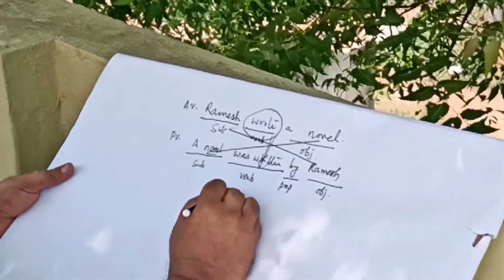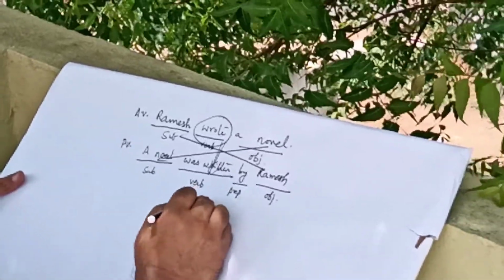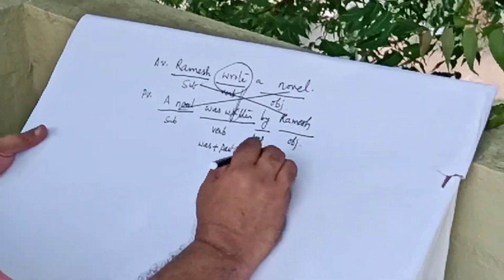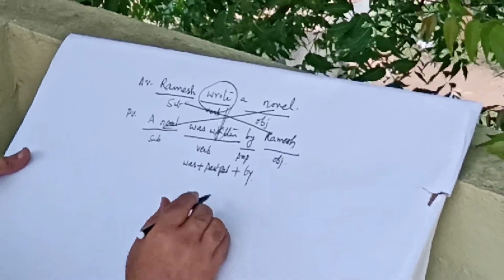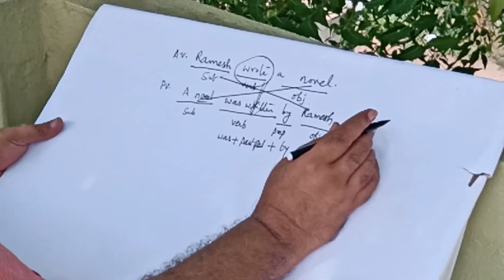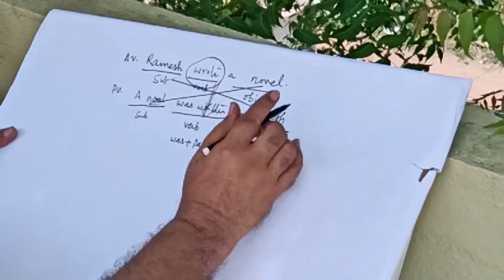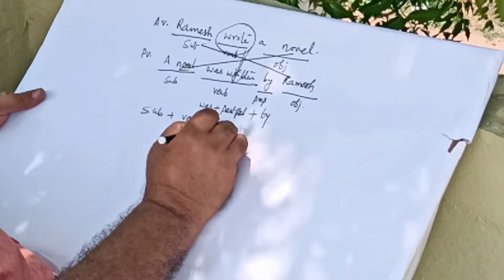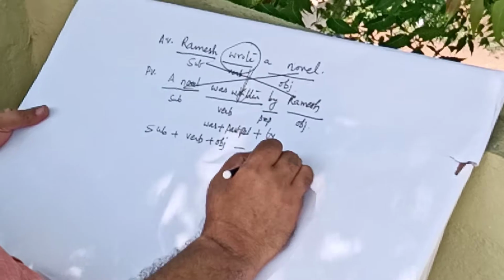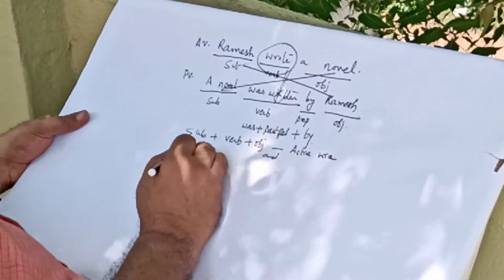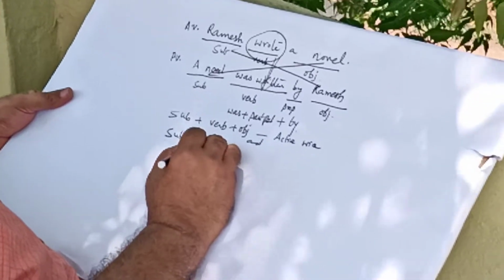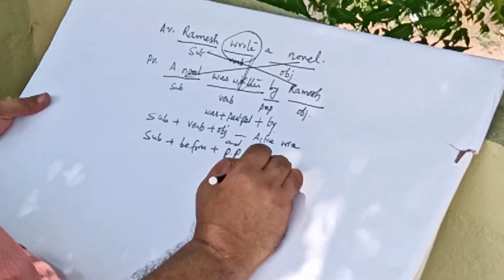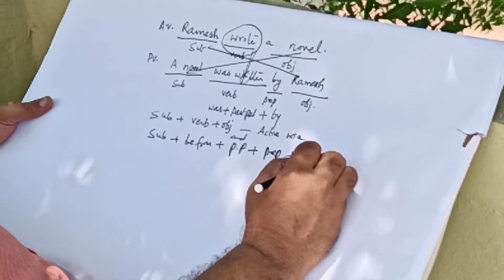But we use the be form verb was plus past participle plus preposition by. So the structural form of this particular sentence is subject plus verb plus object in the active voice and subject plus be form verb plus past participle plus preposition plus object in the passive voice.